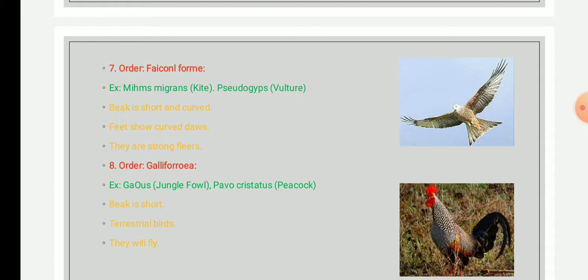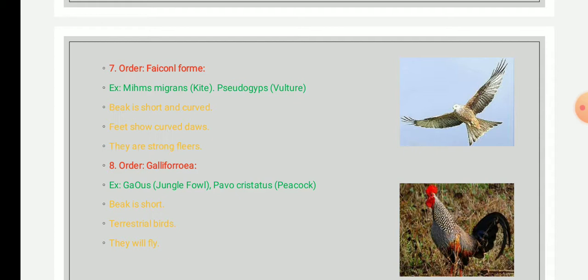The legs are massive, clawed, and used for scratching soil in search of food. The three toes are anteriorly directed, whereas the wings in the majority are short and round, and the beak is strongly built, suitable for picking up grains or seeds.